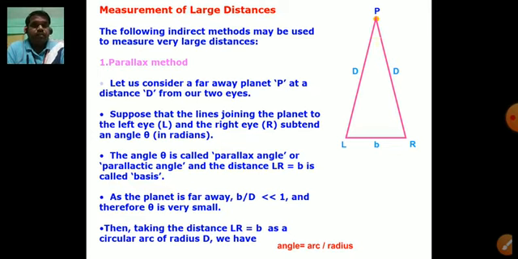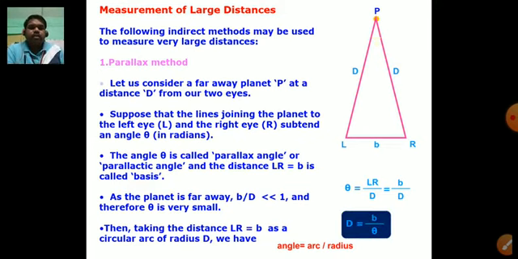So first of all, see the measurement of large distances. There are many methods for measuring large distances, like the distance between moon and earth, the distance between sun and earth, and the distance between one planet and another planet. So for measurement of large distances, the following indirect methods may be used. Number one, which is very important, is the parallax method.